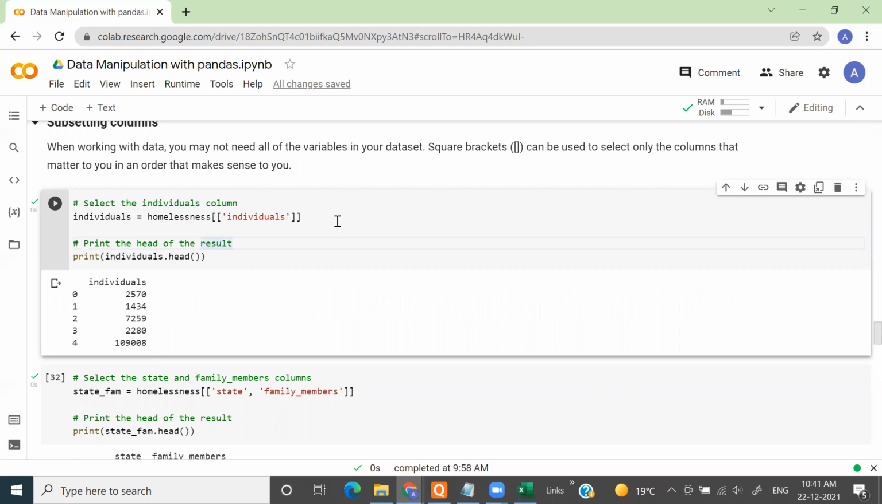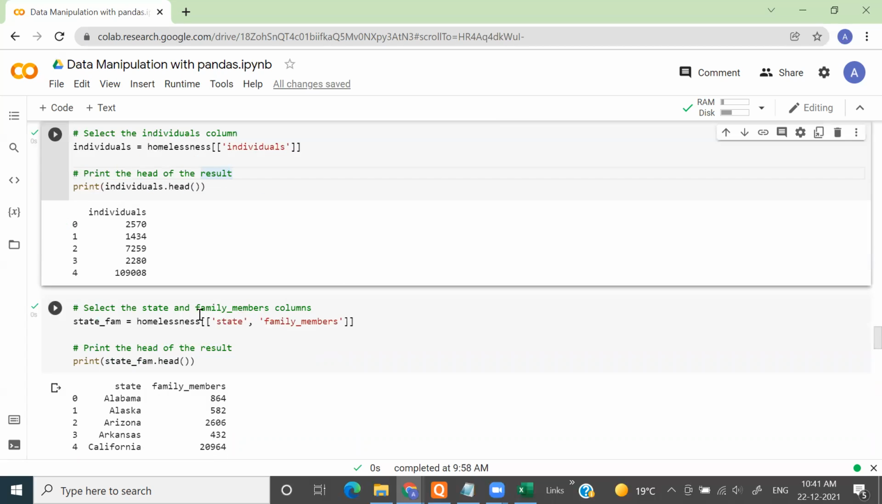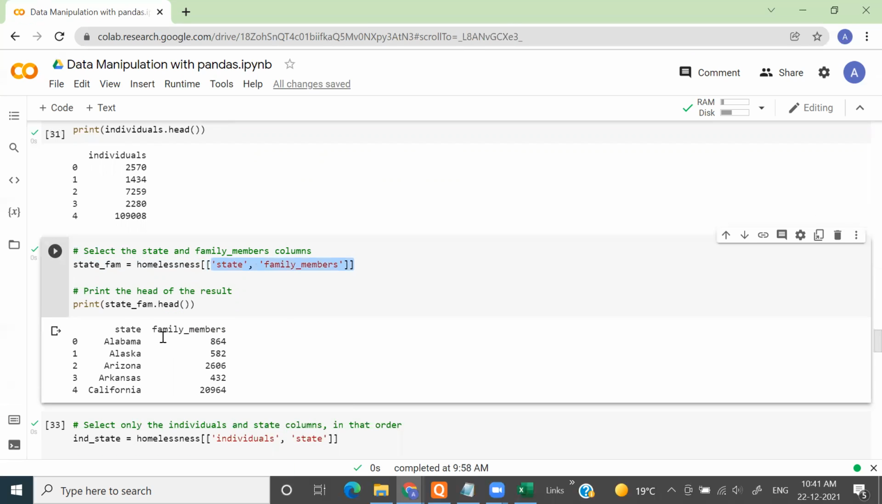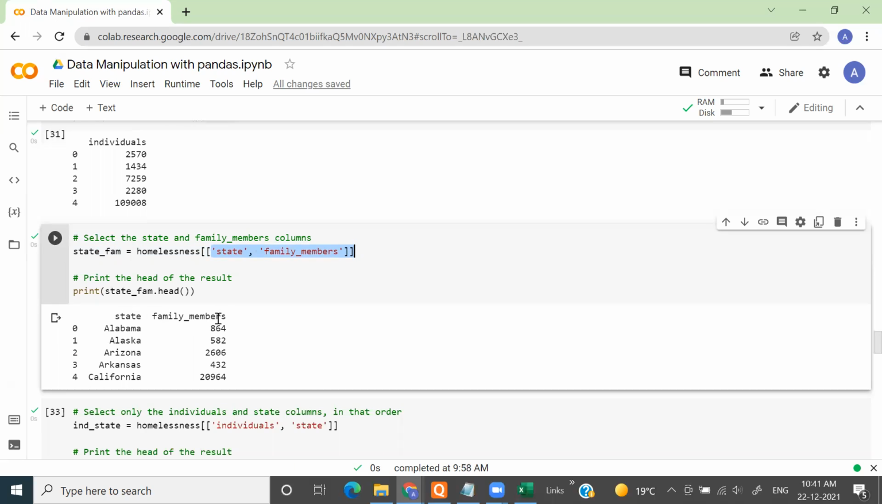If I want to extract two columns from my homelessness data frame and keep them as a data frame, I'll put the names of those two columns. You'll see that those two columns got extracted and we are printing the top 5 rows of it.